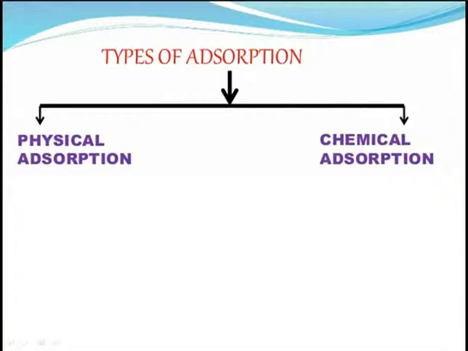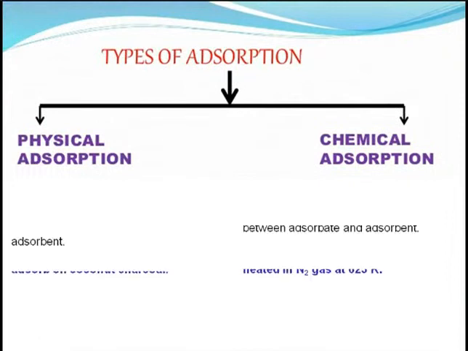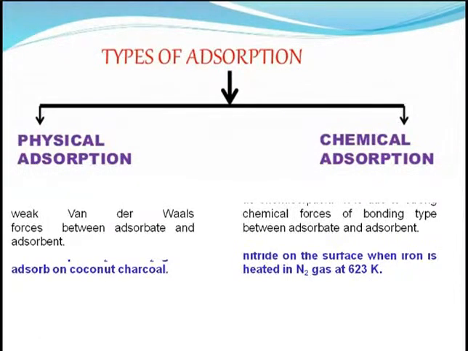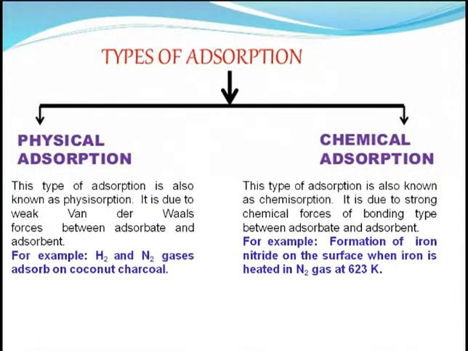So, types of adsorption. Adsorption can be classified into two types: one is physical adsorption and the other is chemical adsorption. Physical adsorption is due to the weak van der Waals force. Van der Waals force in chemistry is a weak force. So in physical adsorption, the binding of the adsorbate to the adsorbent will be very weak. For example, hydrogen and nitrogen gases adsorb on charcoal material.